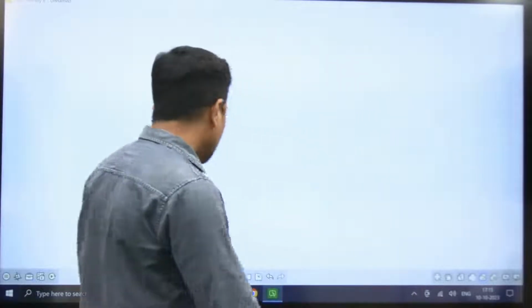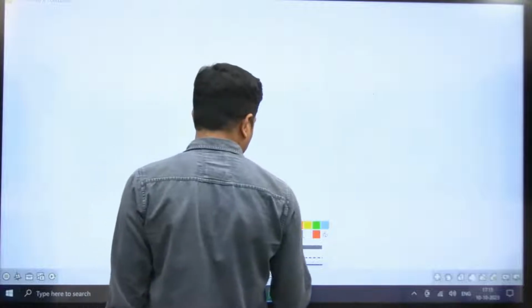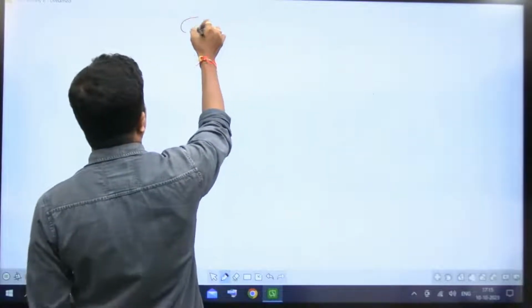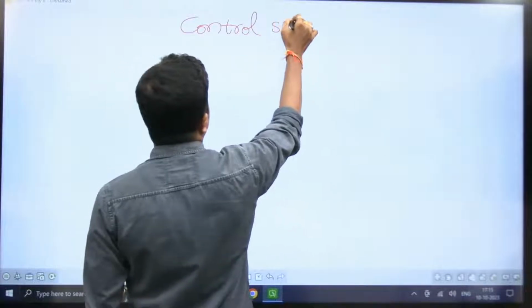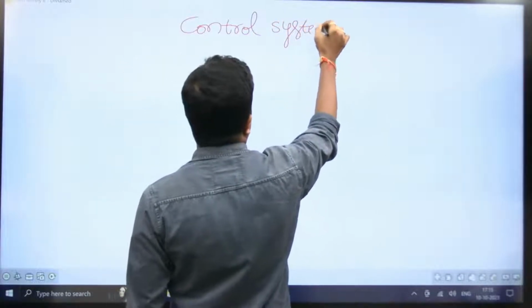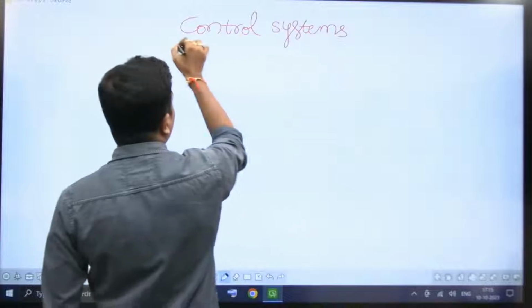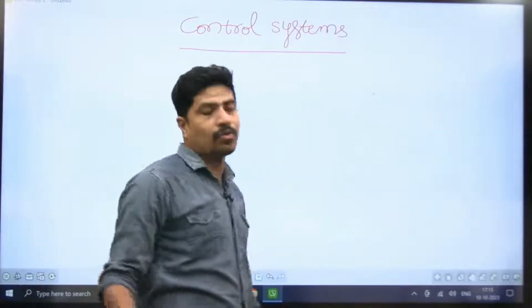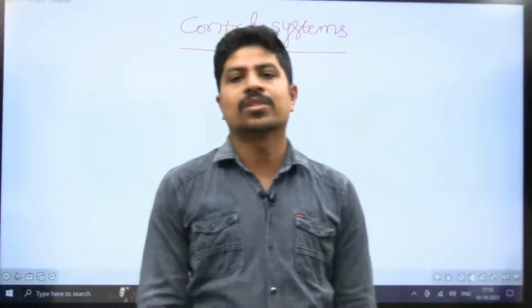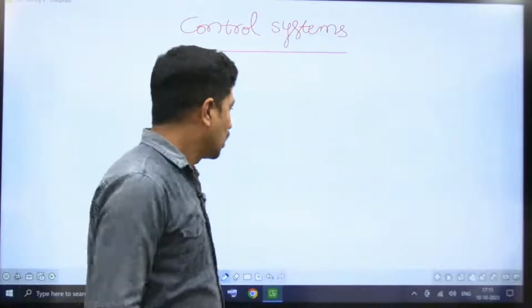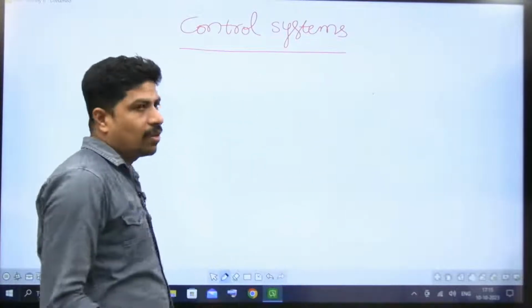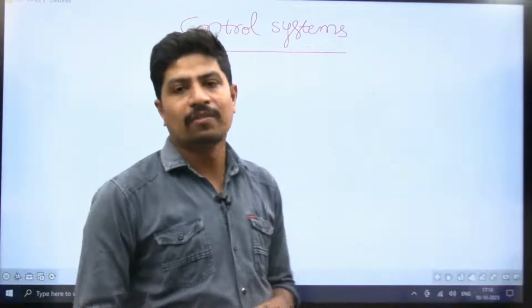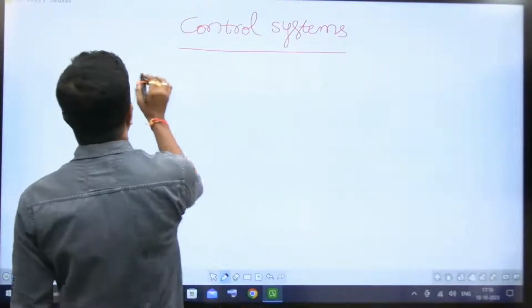My subject is control systems, an easy subject. Why am I starting with control systems? Because it is an easier, scoring subject. Everyone can get full marks in control systems. The subject is easy, but I can say it is easy if and only if you prepare this way. First, let's start with the syllabus.